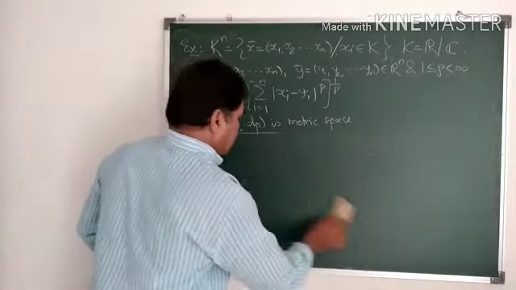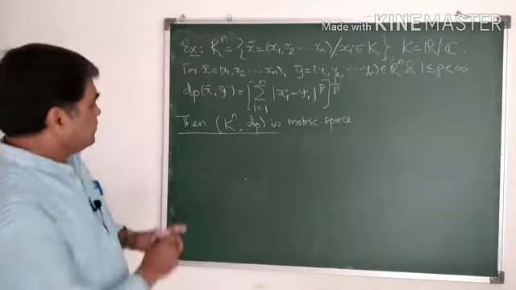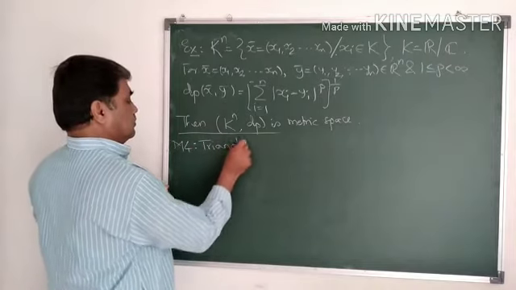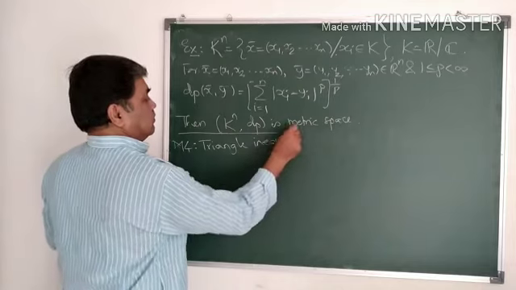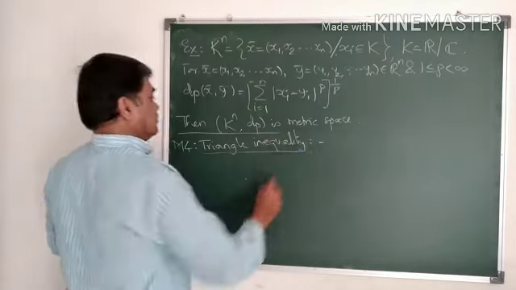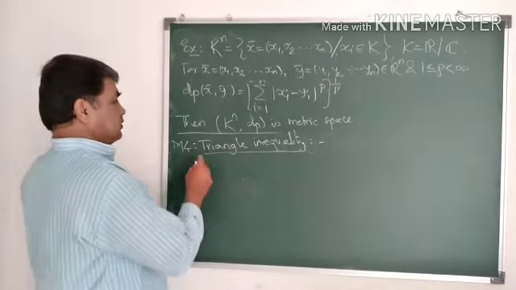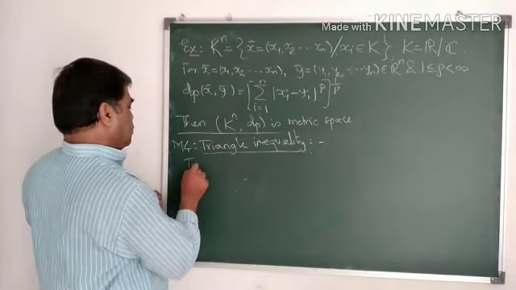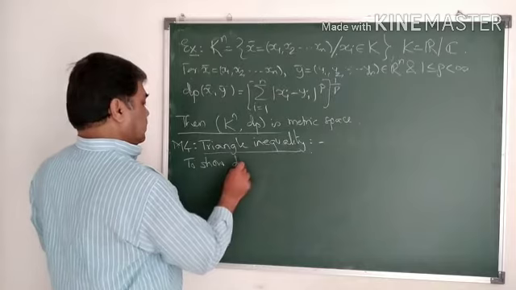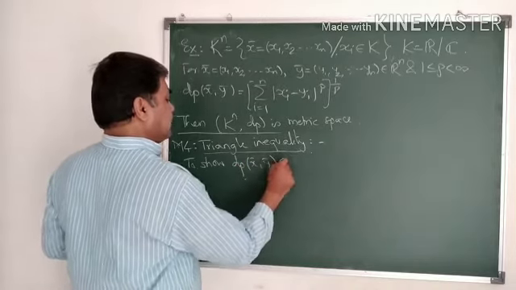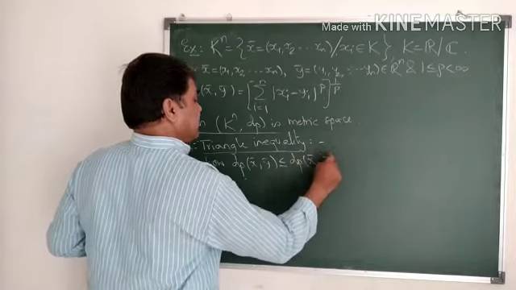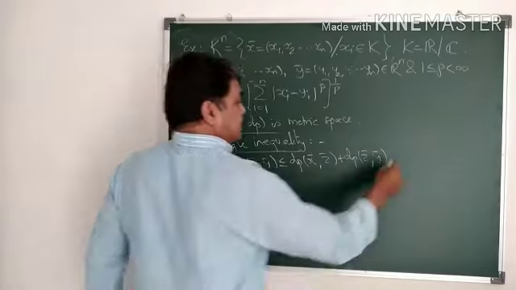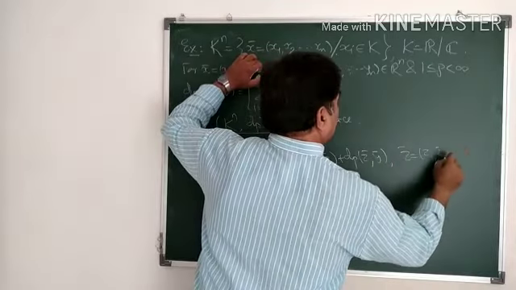Now the triangle inequality, M4. So for this, to show dp of x bar, y bar is less than or equal to dp of x bar, z bar plus dp of z bar, y bar, where z bar is a vector in Kn.